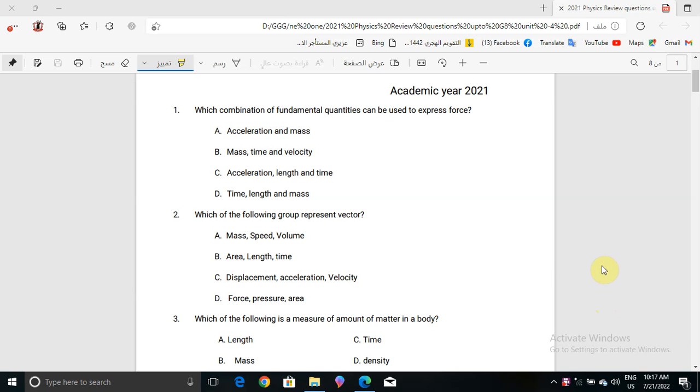Okay, now for the first question in this model: which combination of fundamental quantities can be used to express force? It will be acceleration and mass, or mass, time, and velocity, or acceleration, length, and time, or time, length, and mass. Time, length, and mass is the correct answer.